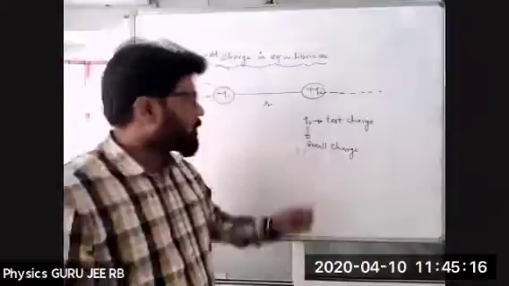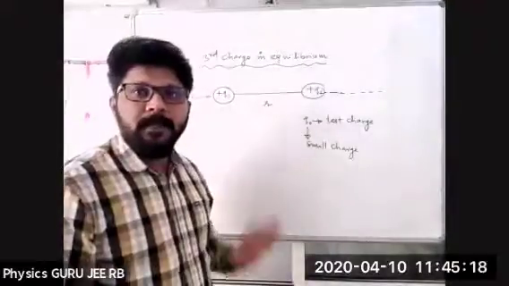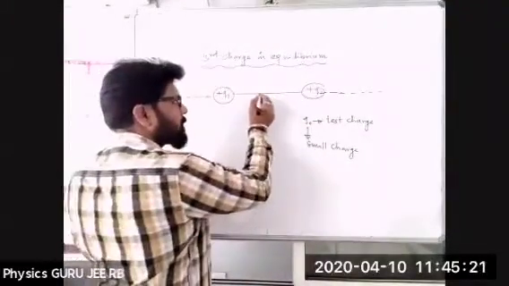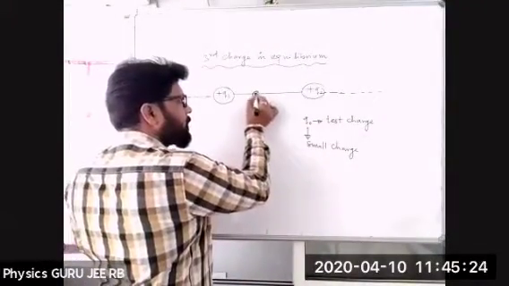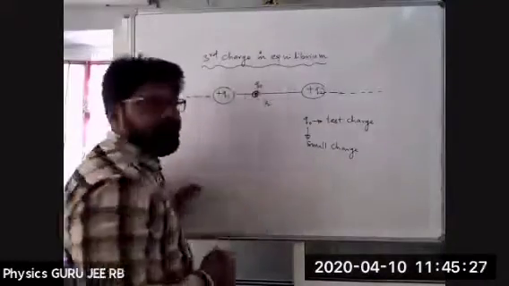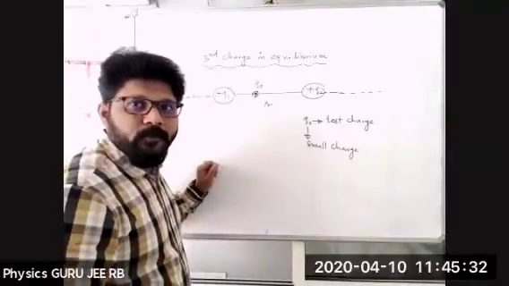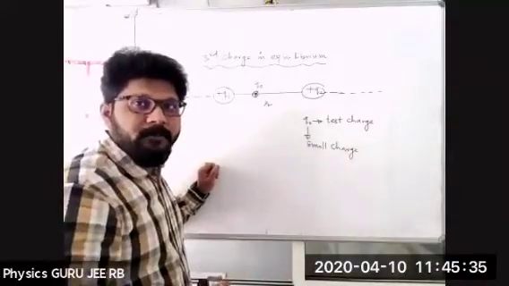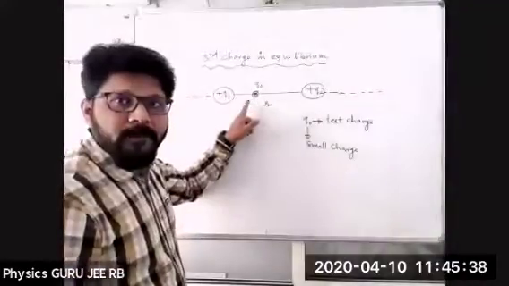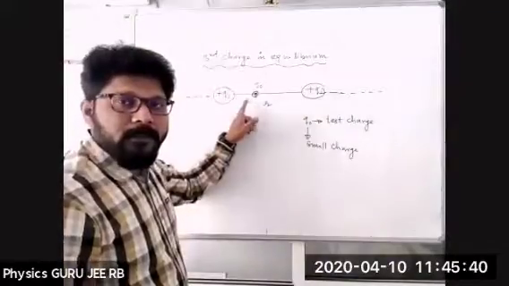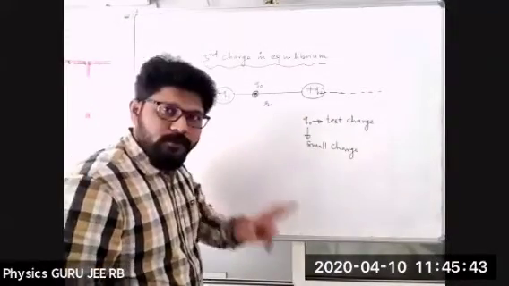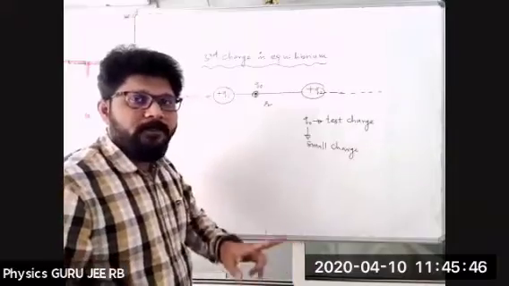Now let us take this Q naught placed somewhere else, let us say at this particular point. Fine. Now the condition is it should be in equilibrium. Q naught, the third charge, should be in equilibrium. For this to be equilibrium, two forces should be acting, which are equal in magnitude but opposite in direction.